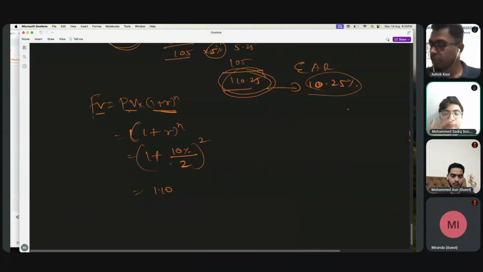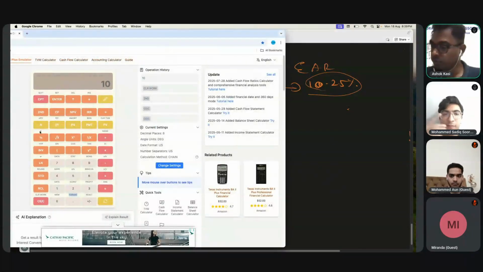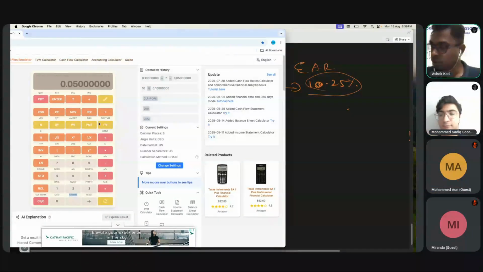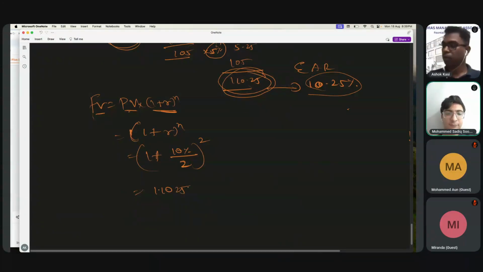See, 10 percent divided by 2, plus 1, raised to 2. So 1.1025. What does this mean? Now, these numbers are telling us something. It is saying, look, if you invest 1 rupee, it will become 1.1025. But my intention is to calculate percent. That means per 100 how much it will come to, not per 1 rupee.